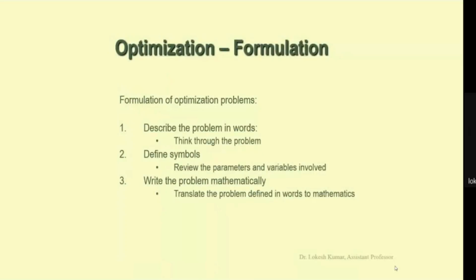The second step is we have to define the symbols. So we have to identify what the variables are, what the parameters are, and we have to provide different symbols to the various variables as well as the various parameters. Then the third step is to write the problem mathematically. Now from the problem which is written in words, you have to translate the problem into mathematical terminology.